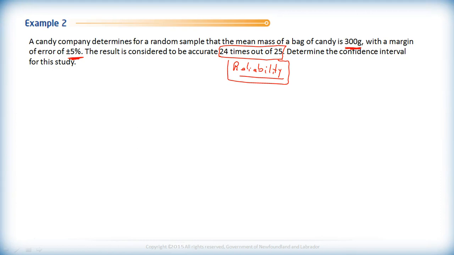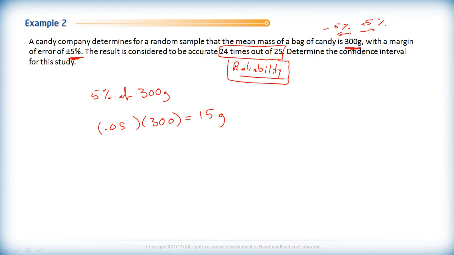So to get our confidence interval, all we have to say is we want to go from 300 grams, 5% below that number, so minus 5%, or 5% above that number. If we can go 5% on either side of 300, we're in business. So what's 5% of 300 grams? That's really the only question we have to answer here mathematically. So 0.05 times 300 is 15 grams.